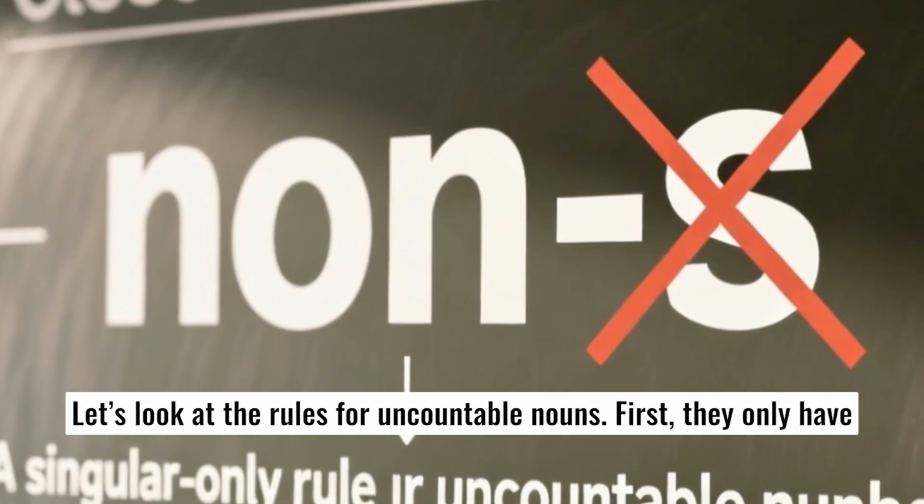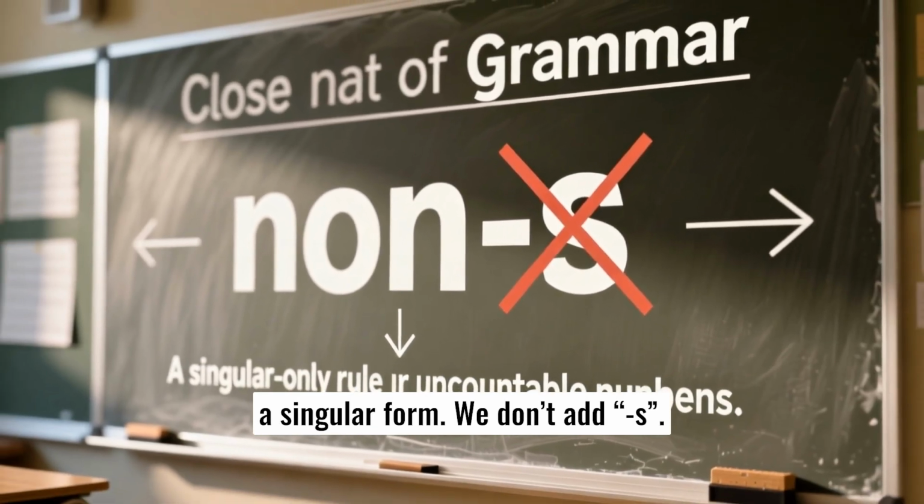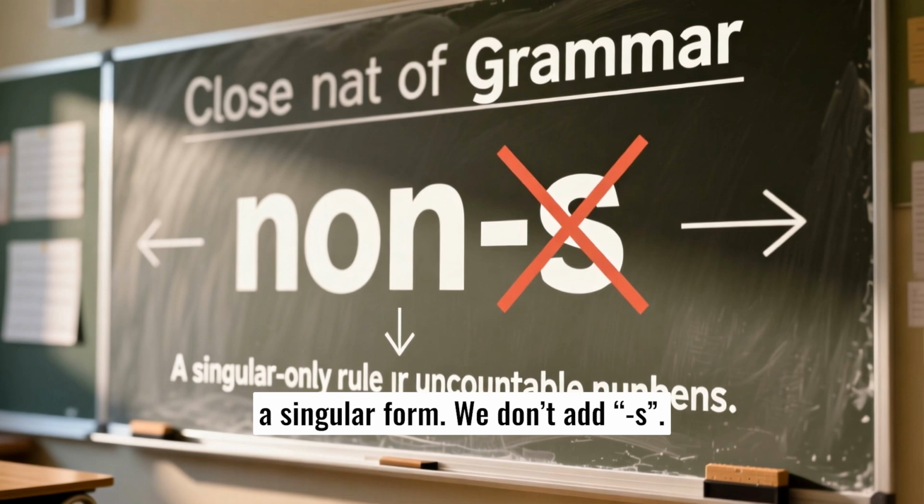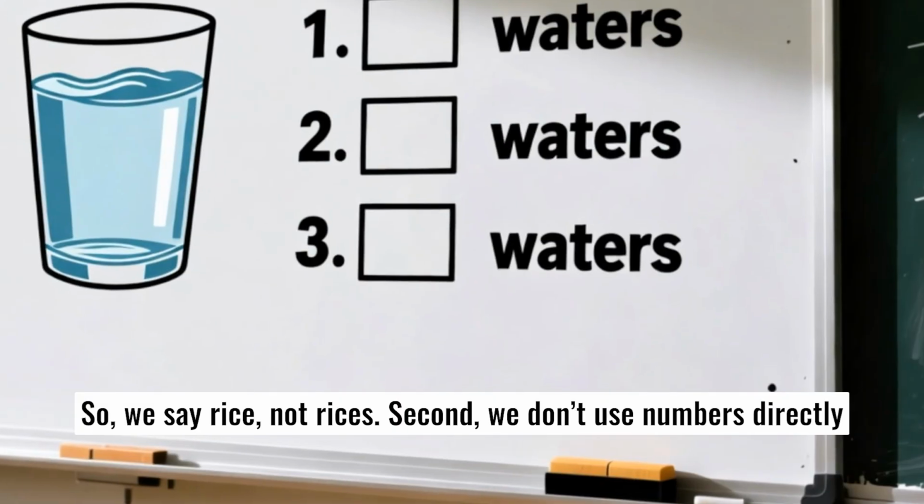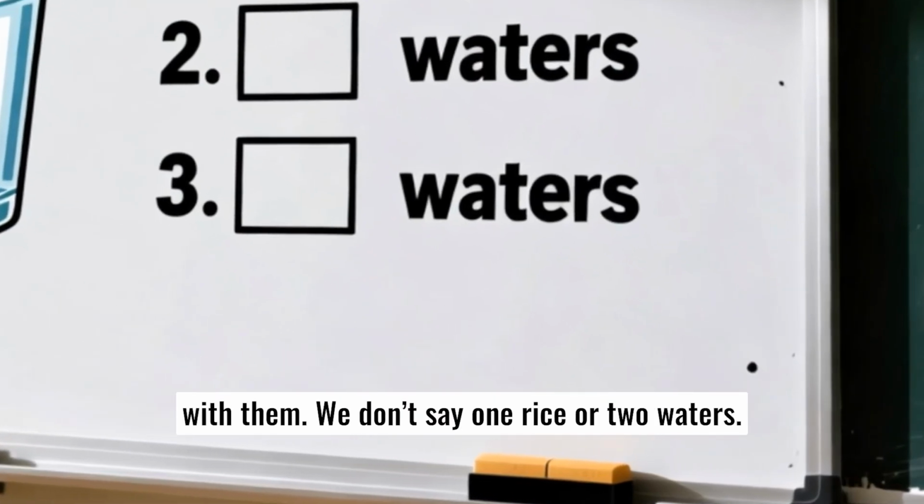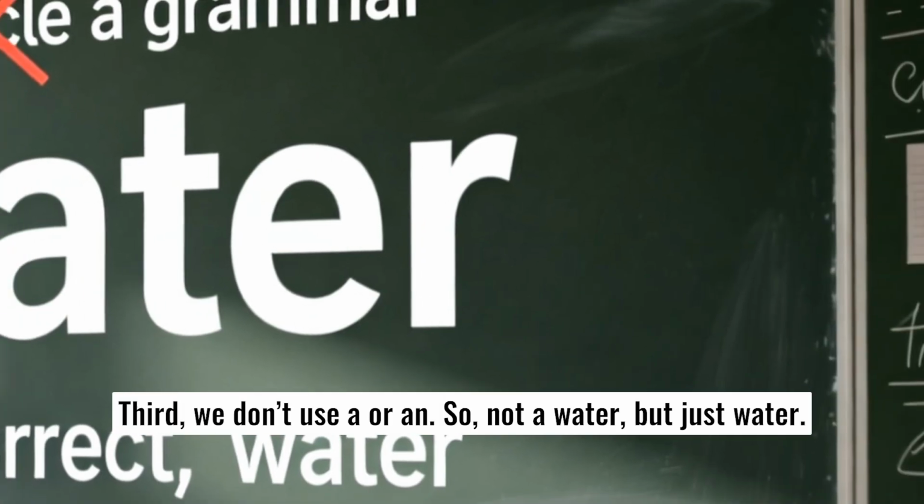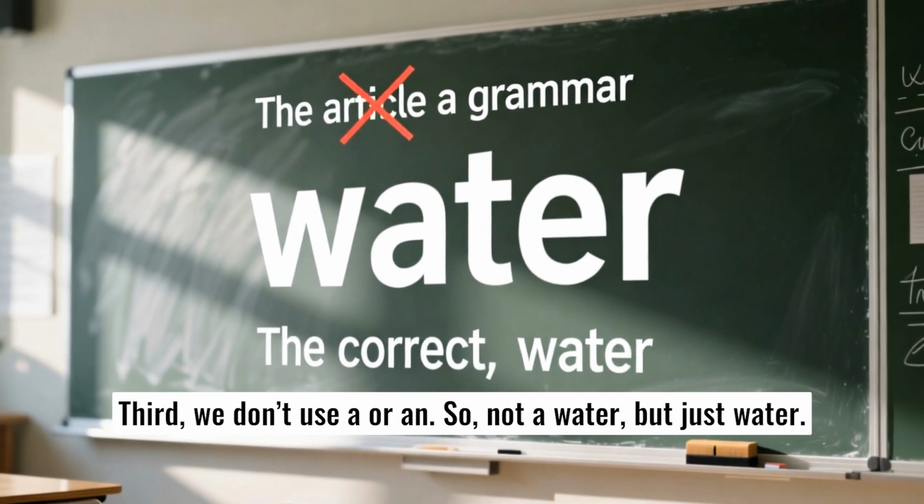Let's look at the rules for uncountable nouns. First, they only have a singular form. We don't add "es." So we say rice, not rices. Second, we don't use numbers directly with them. We don't say 1 rice or 2 waters. Third, we don't use a or an, so not a water, but just water.